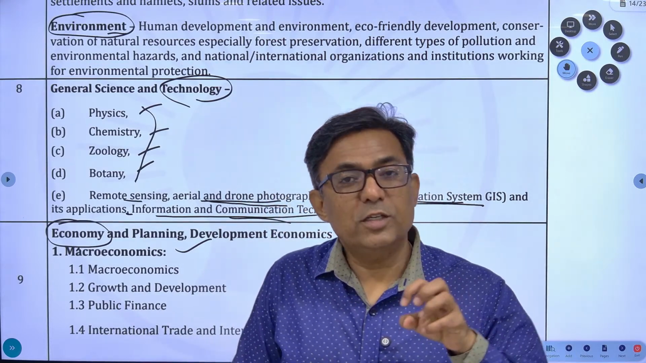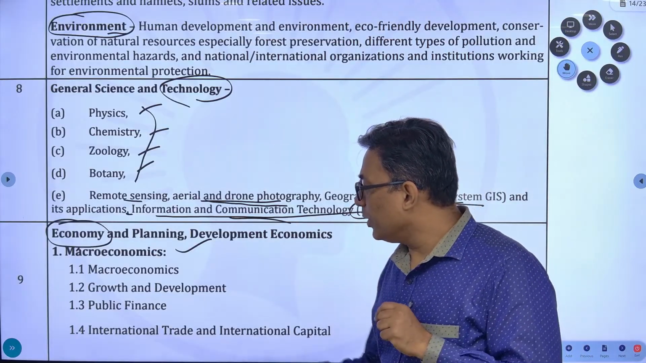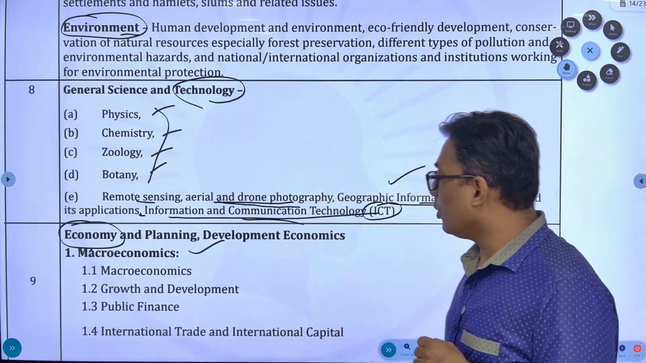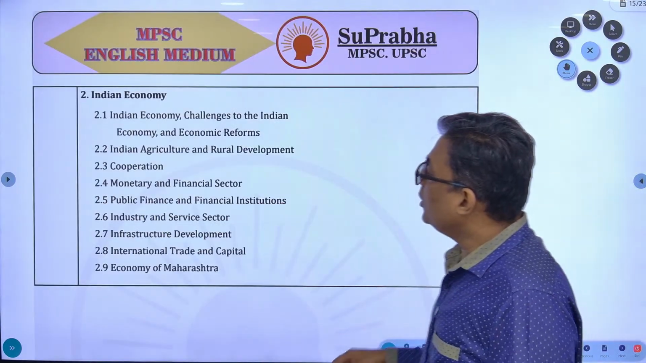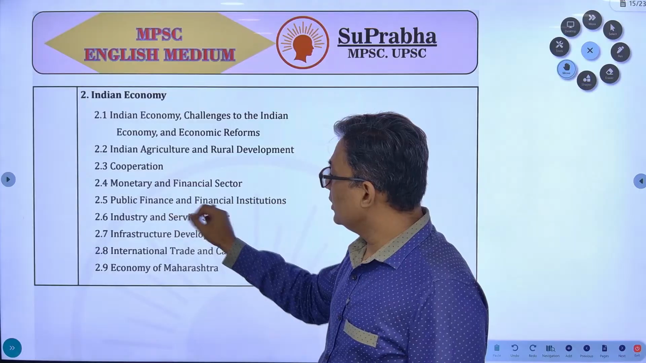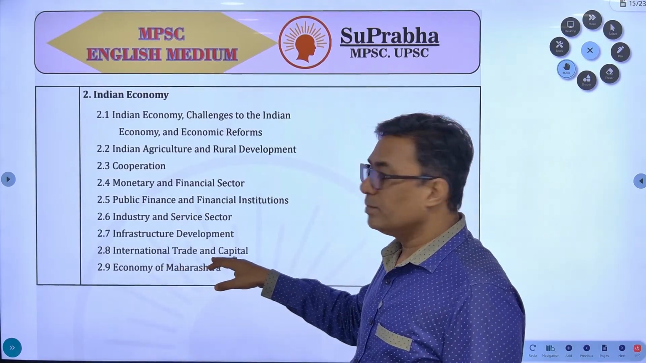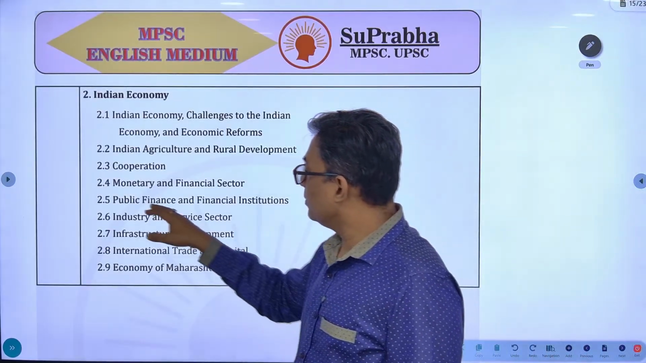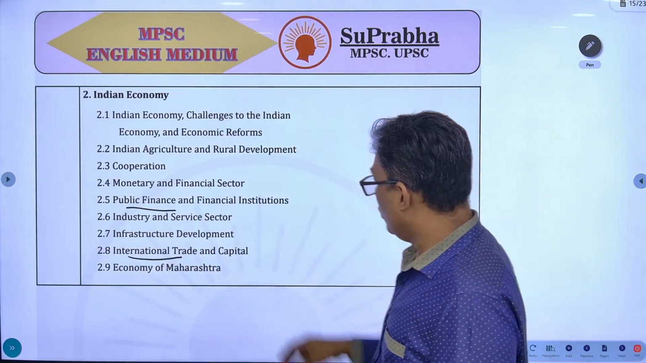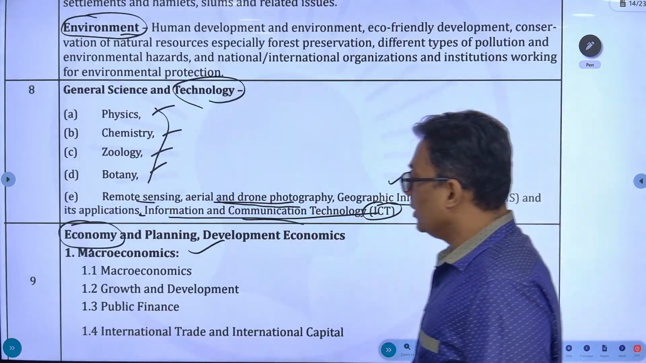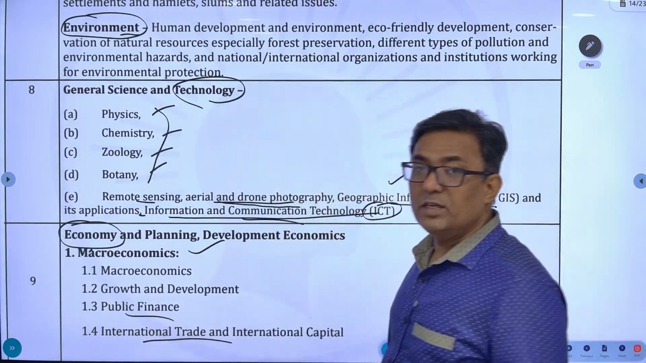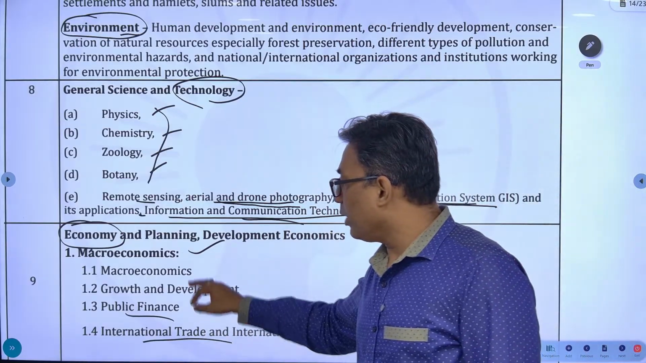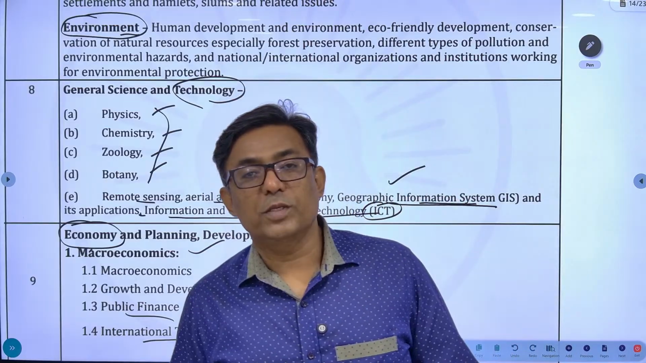If you analyze, you have a topic known as public finance in macroeconomics. You also have international trade in macroeconomics, and in Indian economy also you have public finance and you have international trade. So you have public finance and international trade both in Indian economy as well as in macroeconomics. So what is the difference between the two? What is the difference in studying this topic in macroeconomics and studying this topic in Indian economy? See, understand one thing.